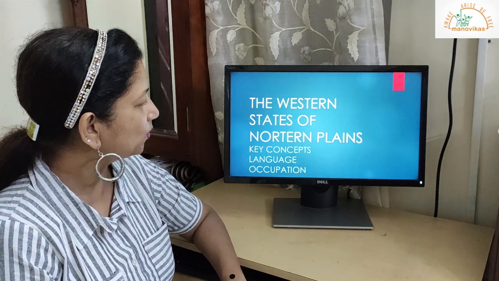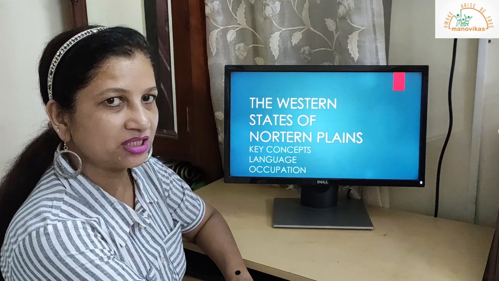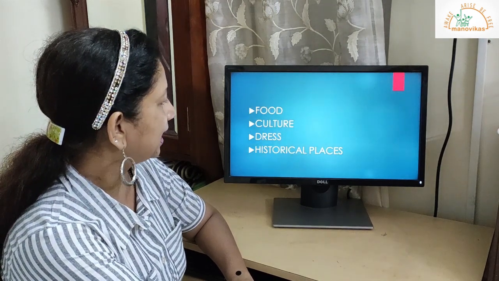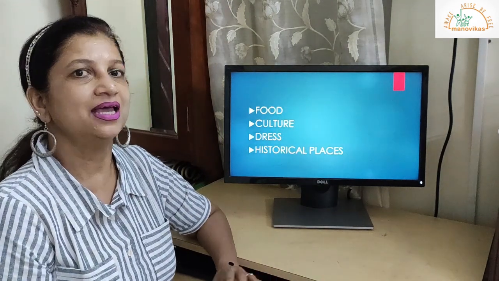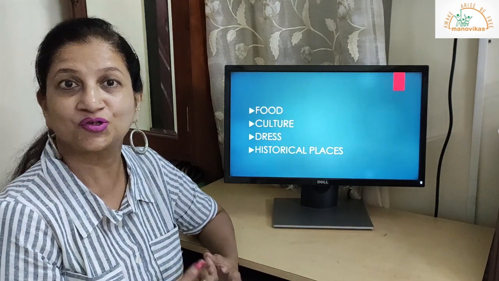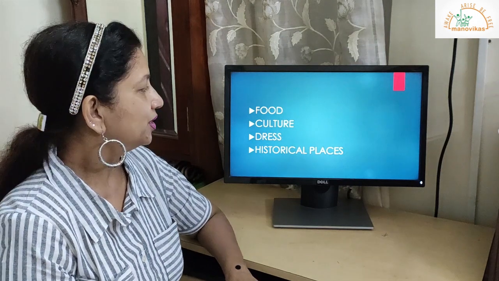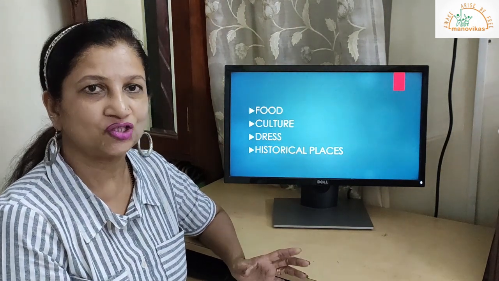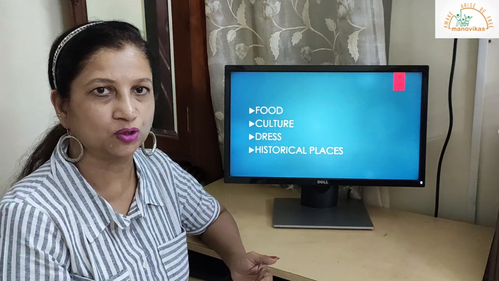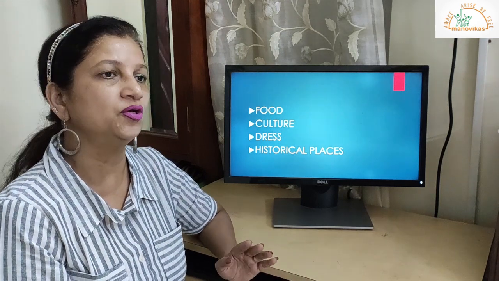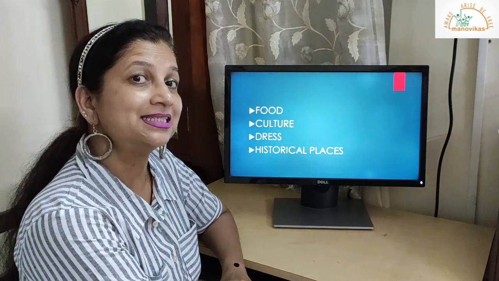First, let me go to the key concepts. We need to know the languages of all the states, then occupations, food, culture, dress, historical places. You are so used to it. I think by now you must have learnt it also. I will stress on each and explain about each state. Each state will be a separate video: Punjab, Haryana, Delhi and Uttar Pradesh. So let's get started.